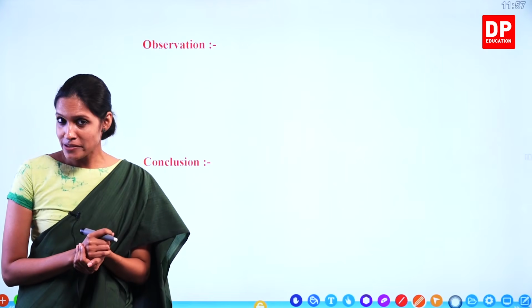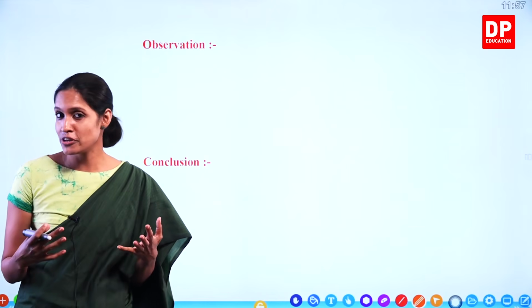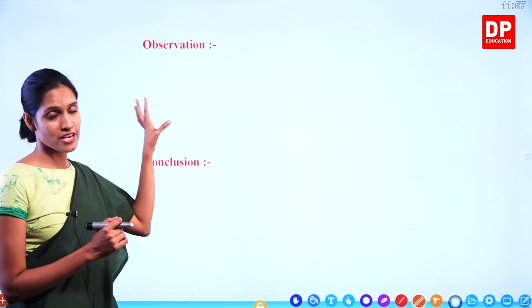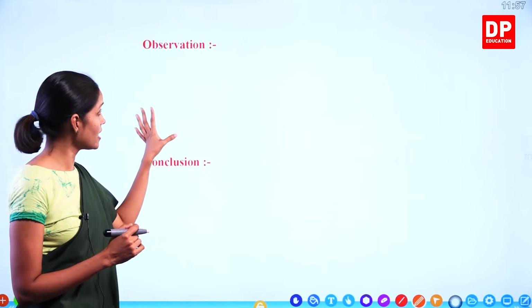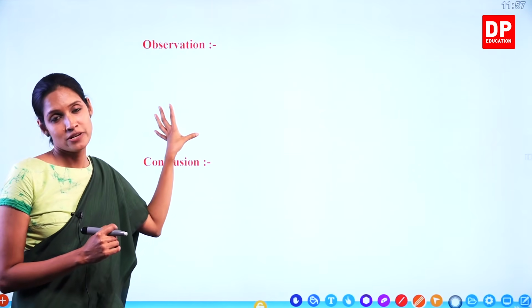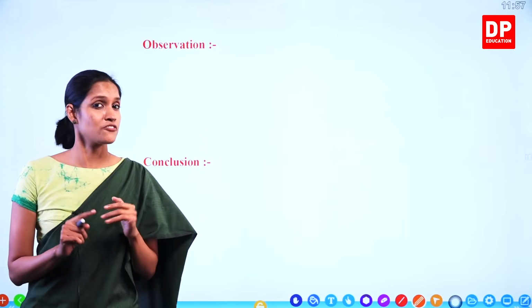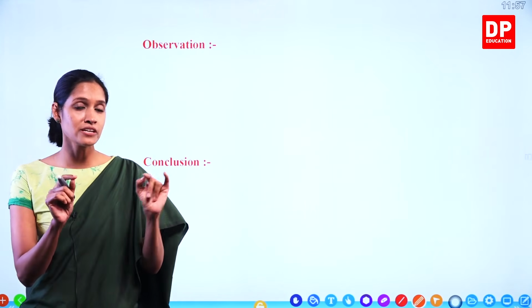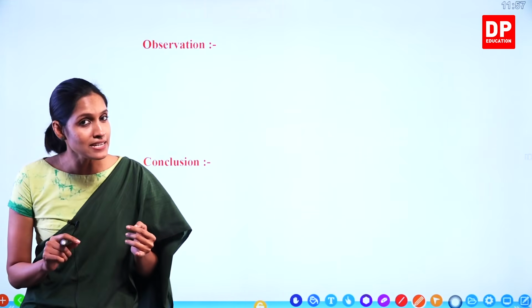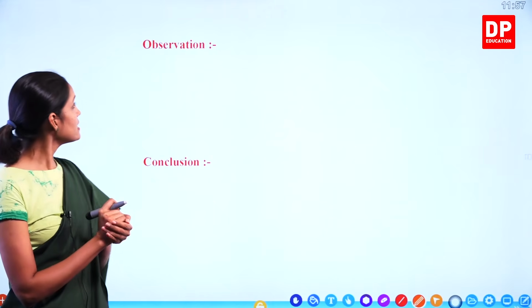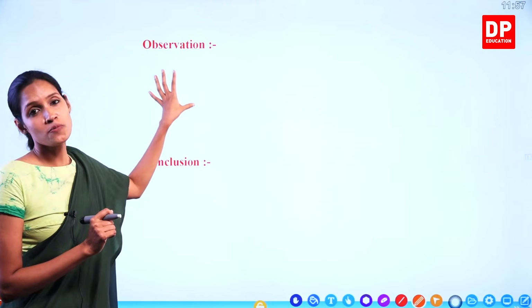Did you see the experiment? Did you see what happened when we were doing the experiment, children? We are going to record the observations now. Now you all know that writing the observations is the next step of the experiment. What are the other three steps? The first three steps, children, we have to write down the title and the experiment, then we have to write down the materials, then we have to write down the steps and the method. So then we are writing the observation.